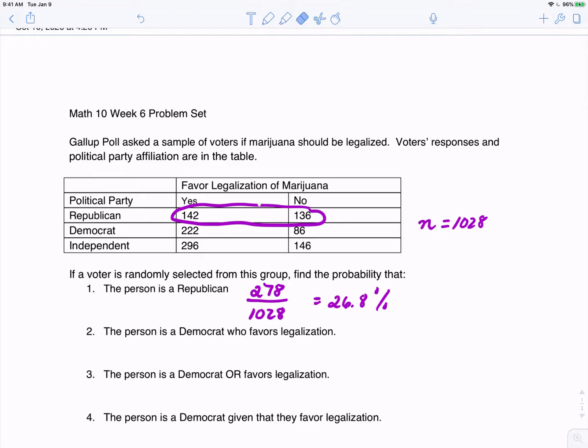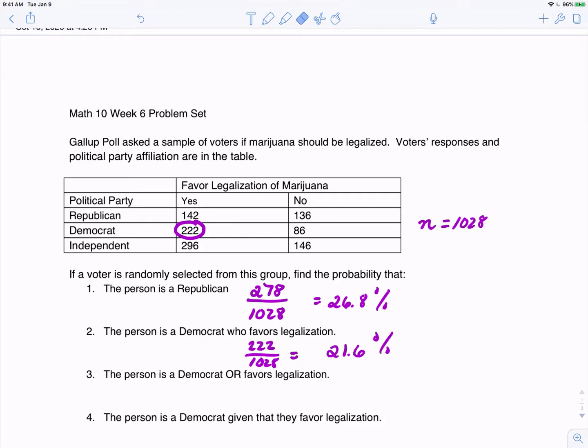Find the probability that the person is a Democrat who favors legalization. So now we're going to find the Democrats in the table who favored legalization. That would be these people here. These people here are Democrats who favor legalization. That would be 222 out of 1,028. And 222 divided by 1,028 would be 21.6%.